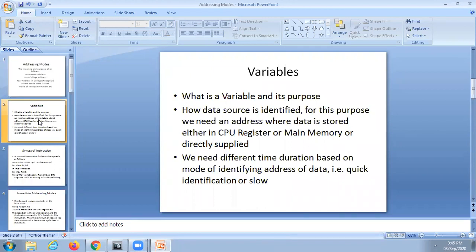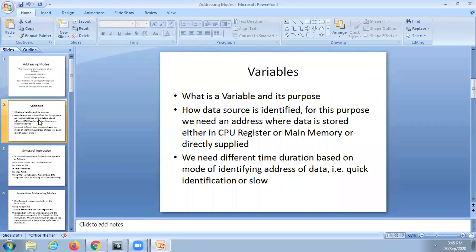Out of these CPU registers, there will be one register called the accumulator, which has a special purpose.